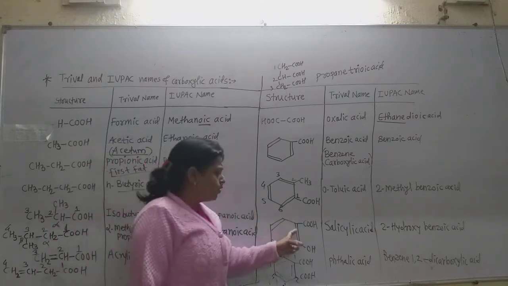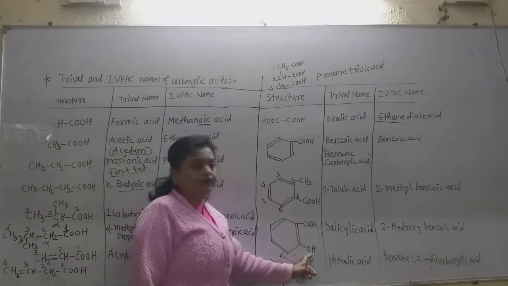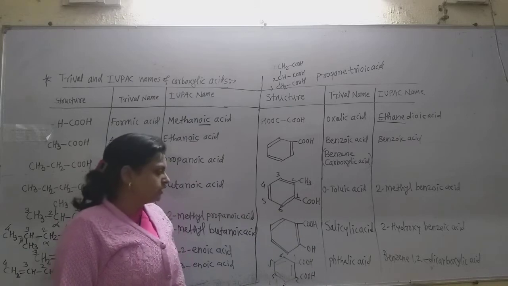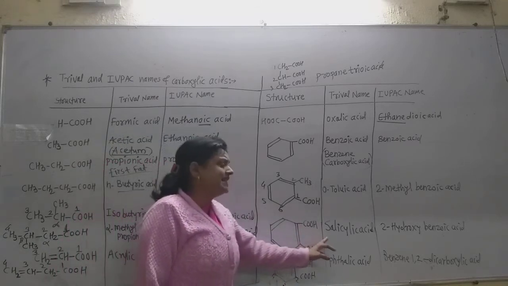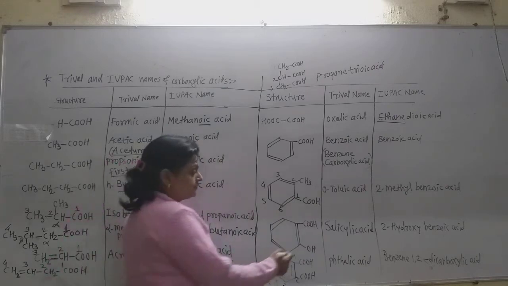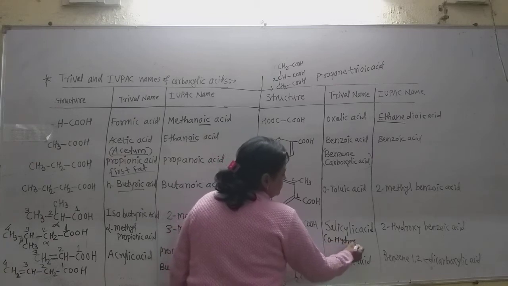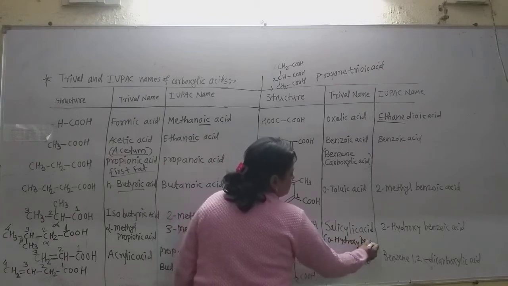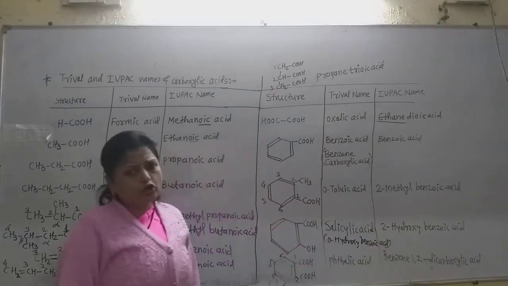Now see this compound. It has an OH hydroxyl group at the ortho position, or a phenolic OH group at the ortho position of this COOH group. This is commonly called salicylic acid, that is ortho-hydroxybenzoic acid, because at the ortho position of this COOH group there is the hydroxy group.